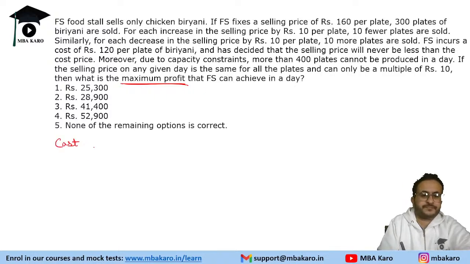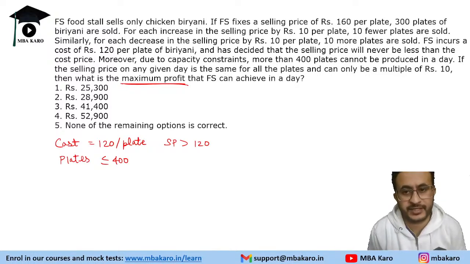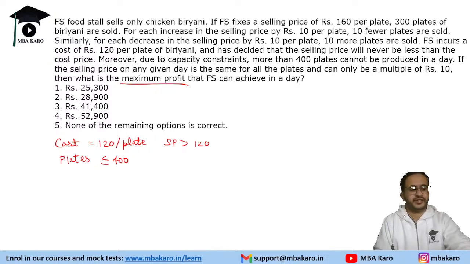One is cost is 120 per plate, right? Now we are given that the selling price will never be less than the cost price. So a person has to make a profit, so the selling price has to be greater than 120, and also more than 400 plates cannot be produced. So plates maximum can go up to 400. Okay, so that is the constraint, because otherwise the person will keep selling several plates. But anyway, this constraint is not useful. When you see this, the data is redundant.